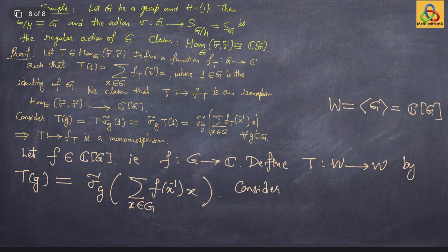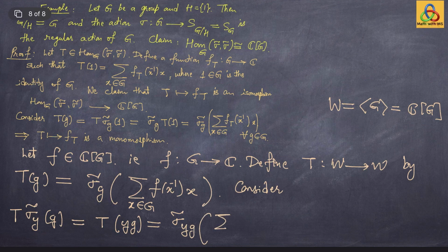Consider sigma tilde of y times T acting on a group element g. By definition this is the same as T acting on sigma tilde of y acting on g, which is just yg. But just above we have calculated how T acts on an arbitrary group element. This is the same as sigma tilde of yg times this big element, the summation of f of x inverse times x, over x a group element.